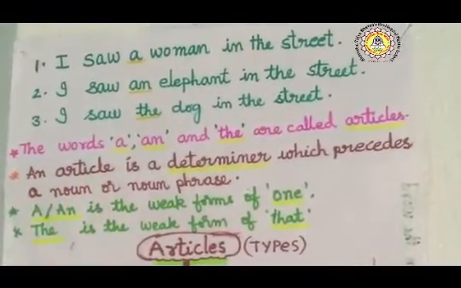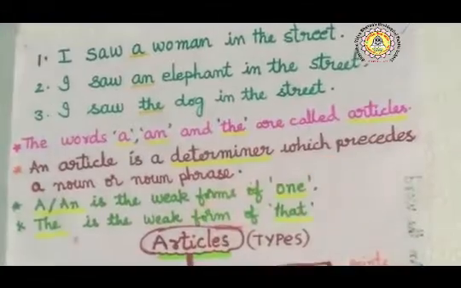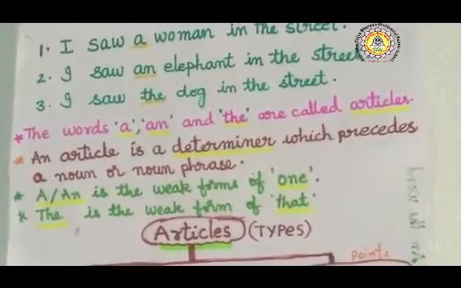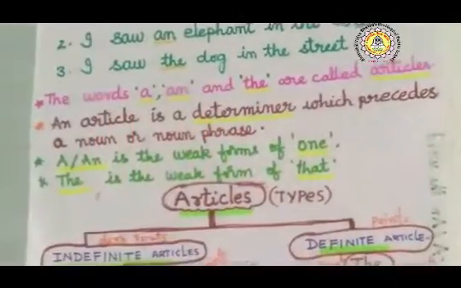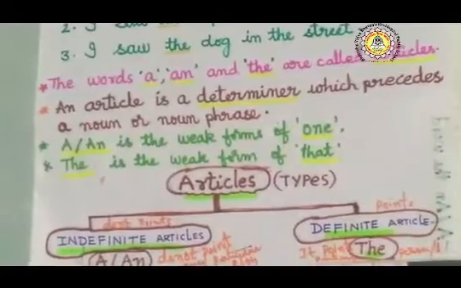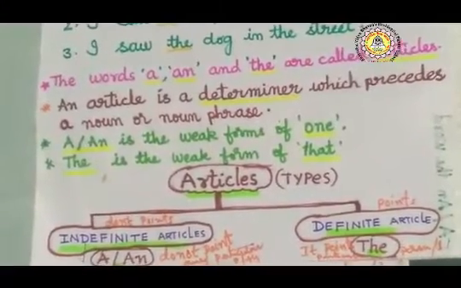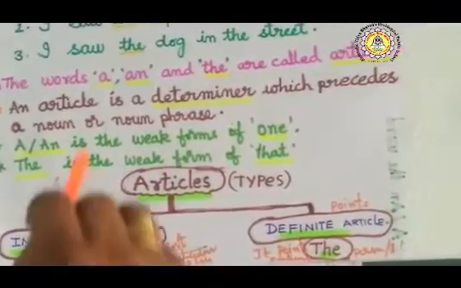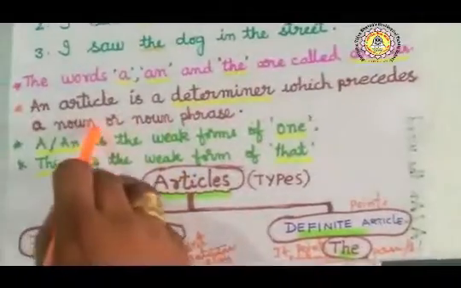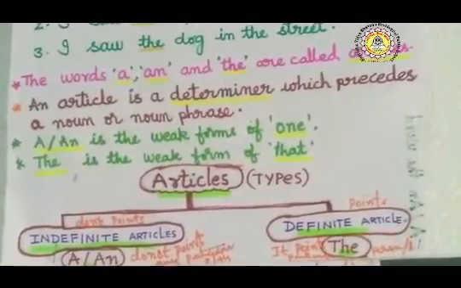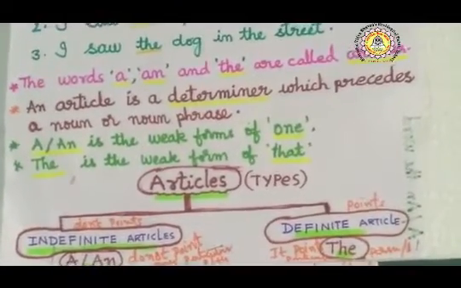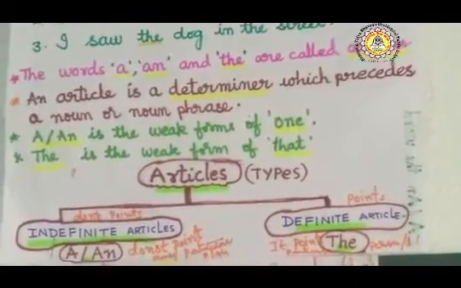See, the article is a determiner which precedes a noun or noun phrase. Here, determiner means which strongly or firmly decides, which comes before a noun. Precedes means used before a noun or noun phrase. So a, an, the are called articles.